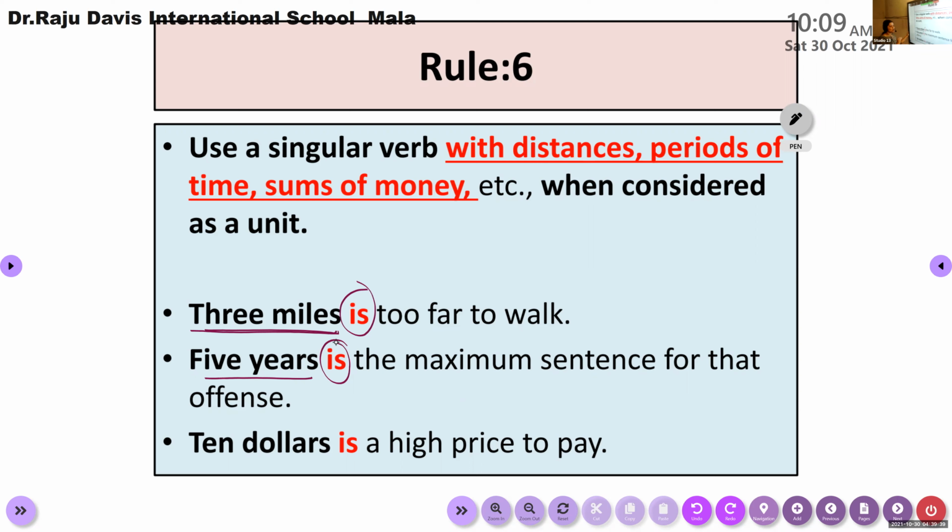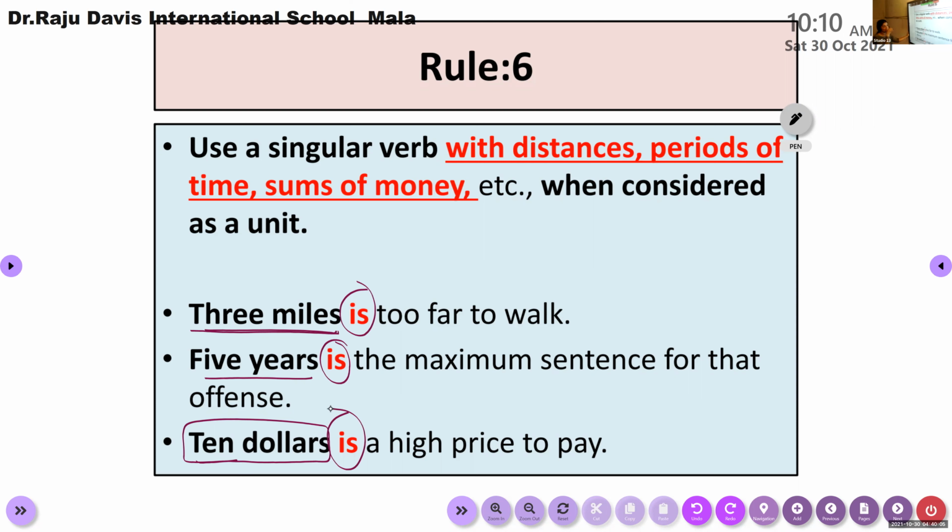Again, $10 is a high price to pay. This is plural in form, but singular in use, because $10 is just like a unit or an amount of money. It's a single unit of money. So plural in form, but singular in use. Here we need to use a singular verb.